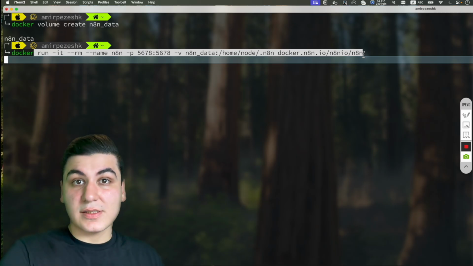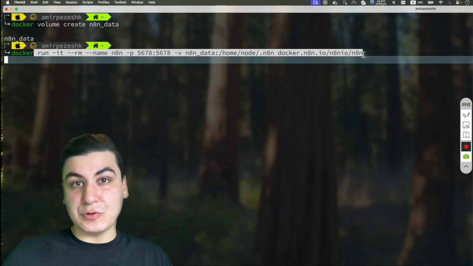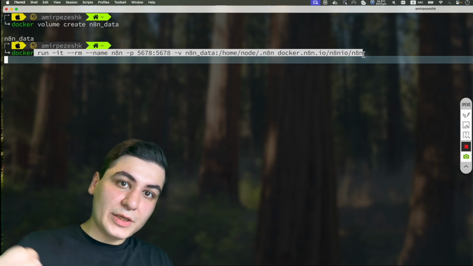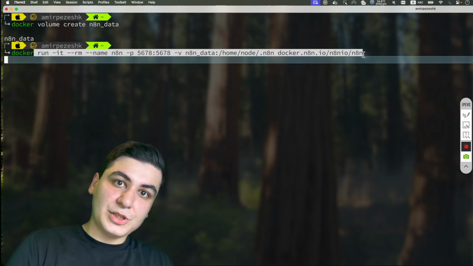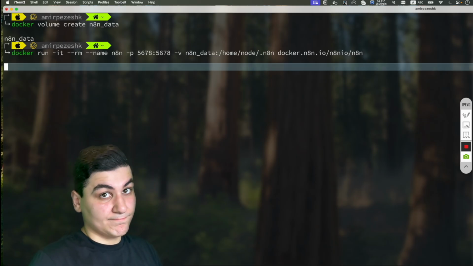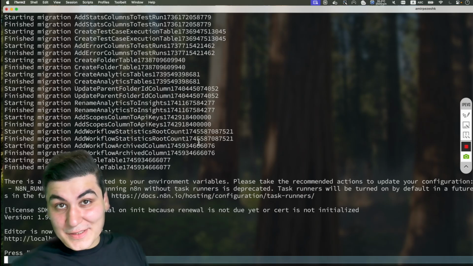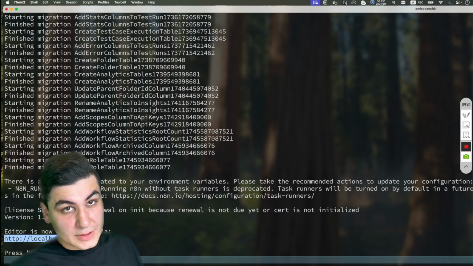So when you run this command, Docker checks and sees you don't have N8N installed on your machine, so it will pull the image from the Docker Hub on your machine and then run a container from it. So let's do it. So now you can see the application is running on your machine. Then we need to open this address on our browser.